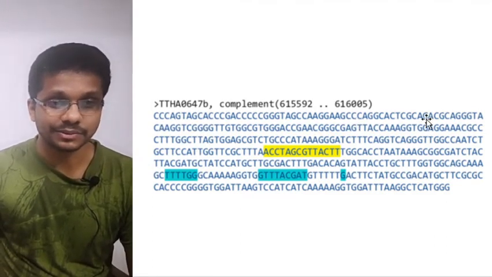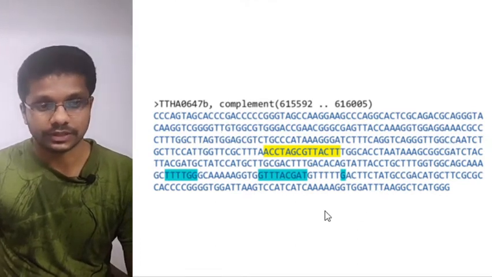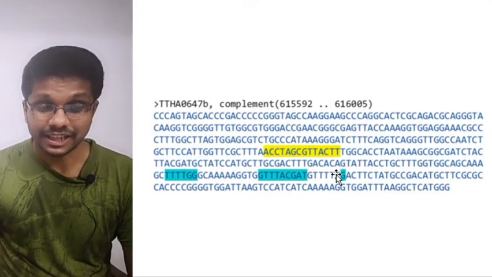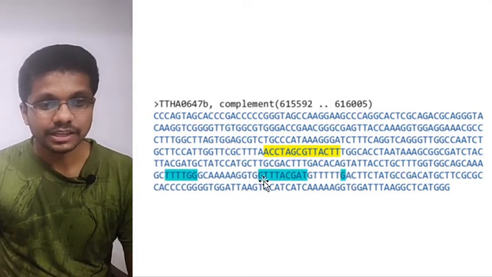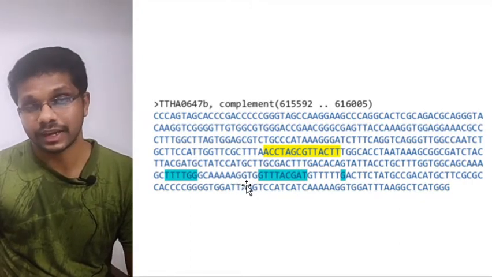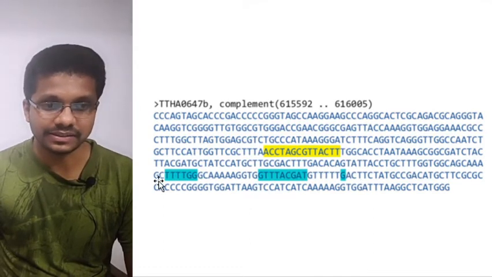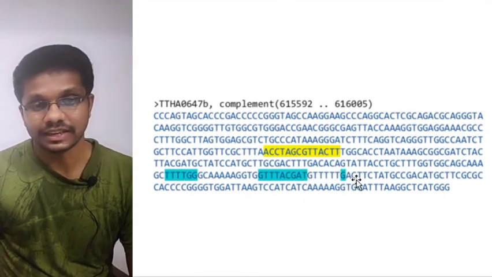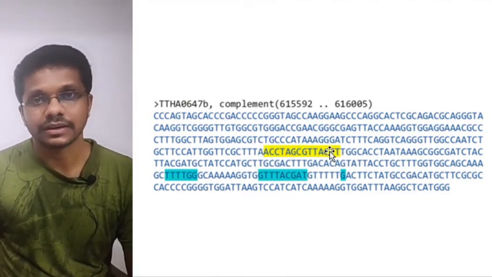We cannot actually make anything out of it, but as we know the sequence of a promoter, the one which is labeled with the cyan, this is a minus 10 element, minus 35 element, and other enhancing elements. So these elements we already know in this particular organism are associated with the promoter sequence. So if we see a sequence in the same case, we can predict that it is a promoter and there is going to be a translation from this one, and this yellow one is commonly associated with enhancers.